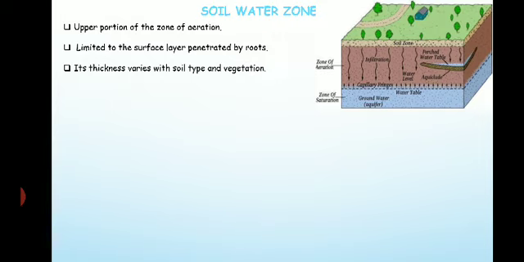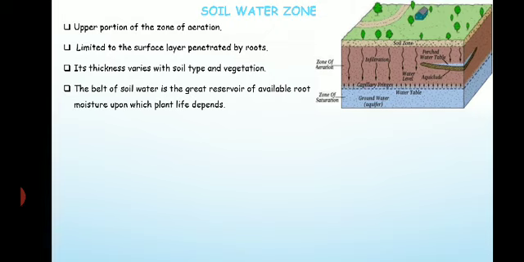The belt of soil water is the great reservoir of available root moisture upon which plant life depends, as we discussed in the beginning.